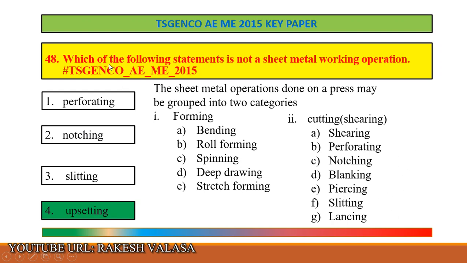You can see here, which of the following statements is not a sheet metal working operation. Perforating, notching, slitting: these three are cutting operations. Except the fourth one, upsetting. Upsetting is a forging operation. So the correct answer is option 4, upsetting.